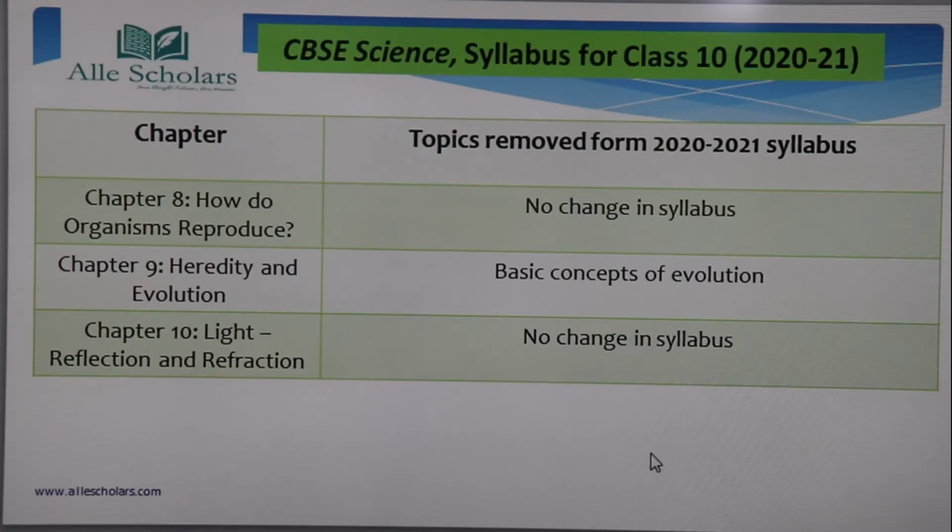I am giving a pause for a few seconds. Just note it down: for chapter 9, hereditary and evolution, the basic concept of evolution has been removed. Okay children, are you noting down?